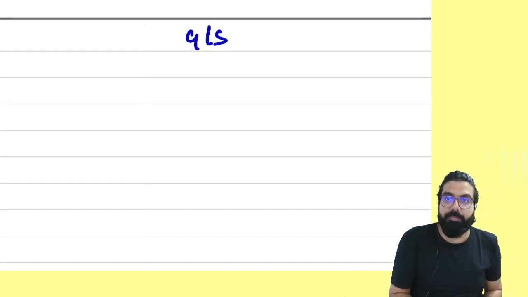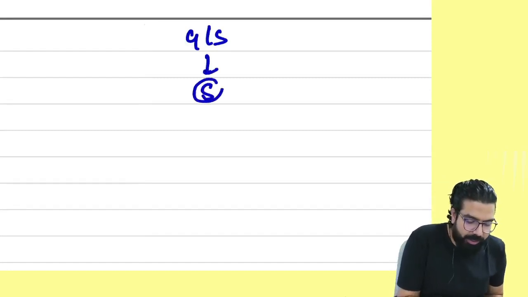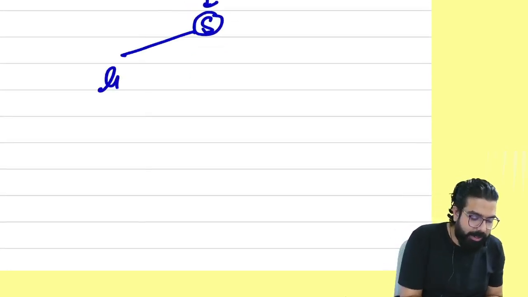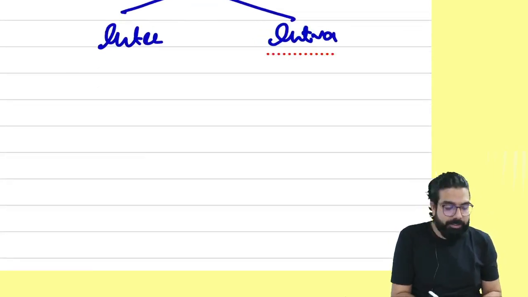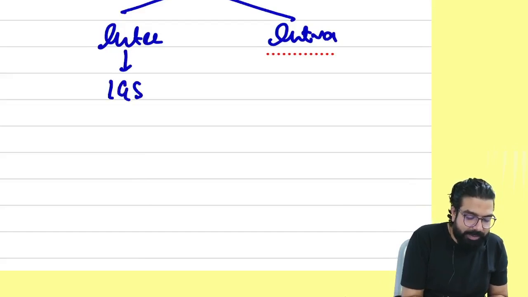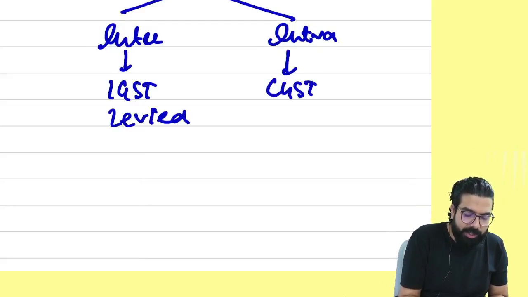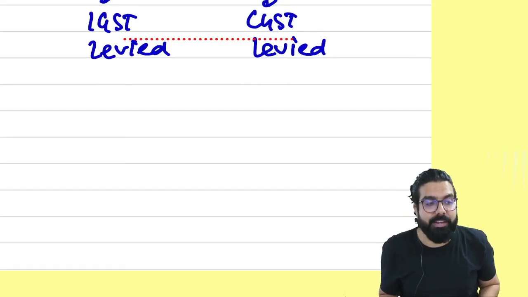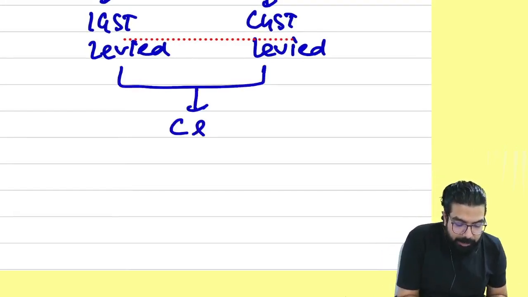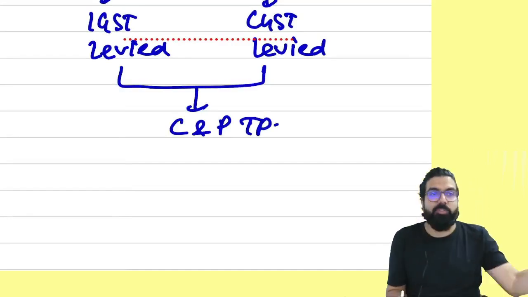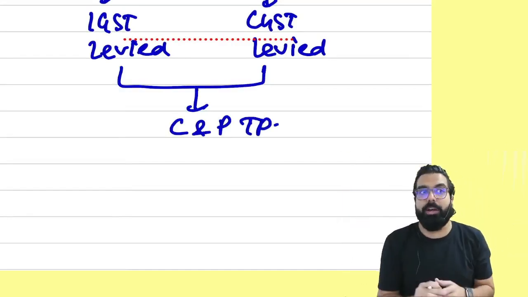Everyone over here, we started learning GST with goods or service. Goods or service has to be supplied. Supply can be either interstate or intrastate. In interstate supply, IGST will get levied. In intrastate supply, CGST will get levied. Listen to me very carefully. Once GST gets levied, GST has to be collected and paid by a taxable person. It means I should collect GST and I should pay GST to the government.